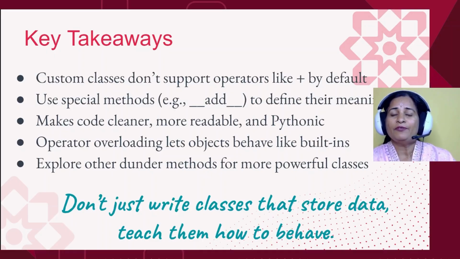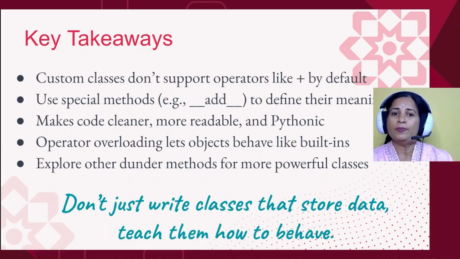Let's wrap this up with key takeaways. Firstly, remember that by default, custom classes don't understand operators like plus or minus or any other operators. We make them work by defining special methods. That's what we call dunder methods, such as add, eq, or string.